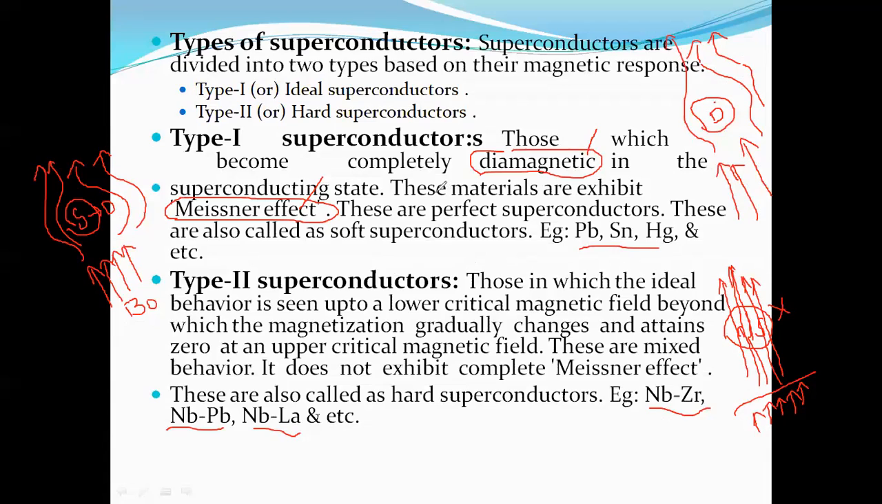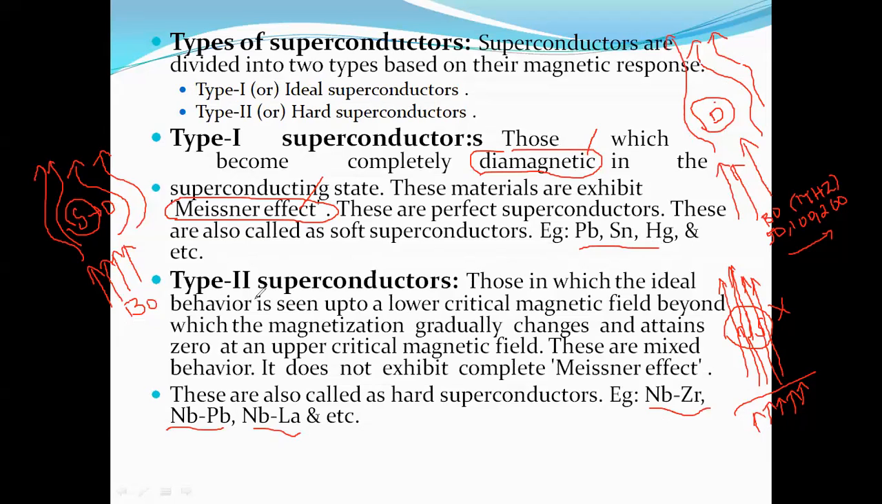When we are discussing type 1 superconductors, even though we apply a strong magnetic field, say 50 MHz, 100 MHz, 200 MHz, increasing it like this, there is no change in the superconducting state. They are permanent superconductors, ideal superconductors. The best examples are lead, tin, mercury, etc.